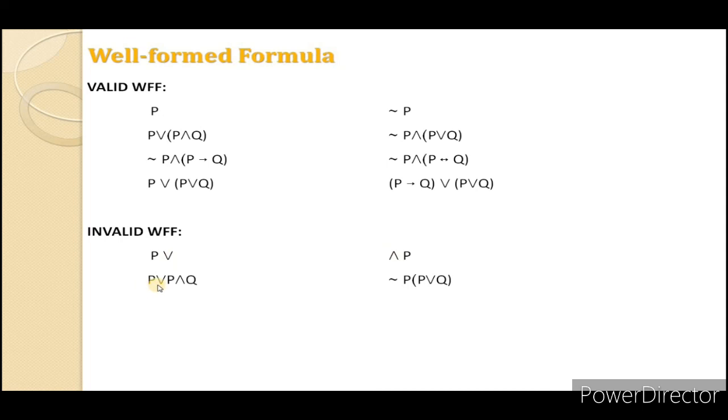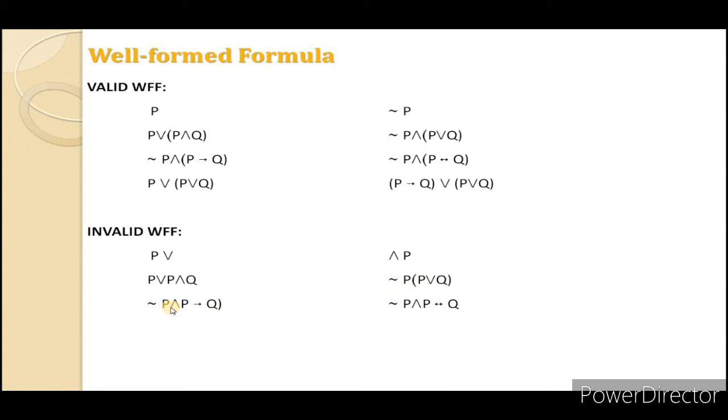Next is P or P and Q. It is an invalid well-formed formula because the meaning is not clear: it is either (P or Q) and Q, or it is P or (P and Q). The parentheses are missing. Next, not P (P or Q). The connective between not P and the bracket is missing. There is no connective. That's why it is not a well-formed formula.